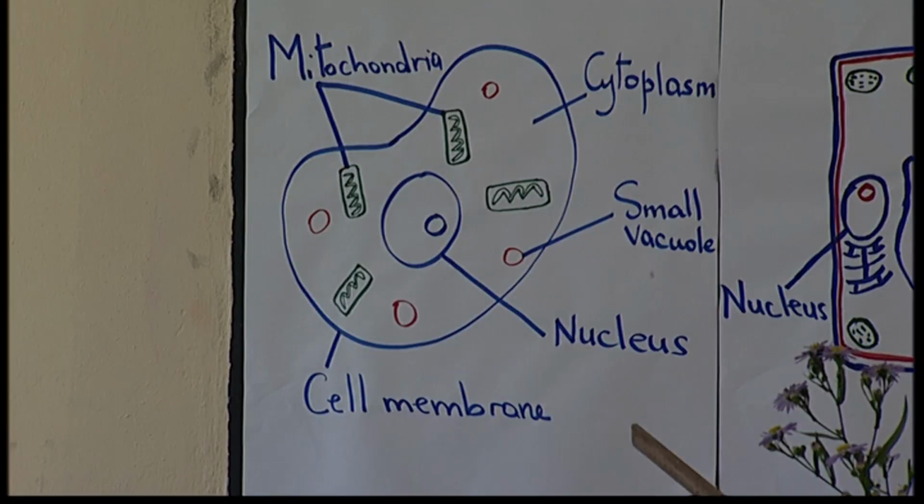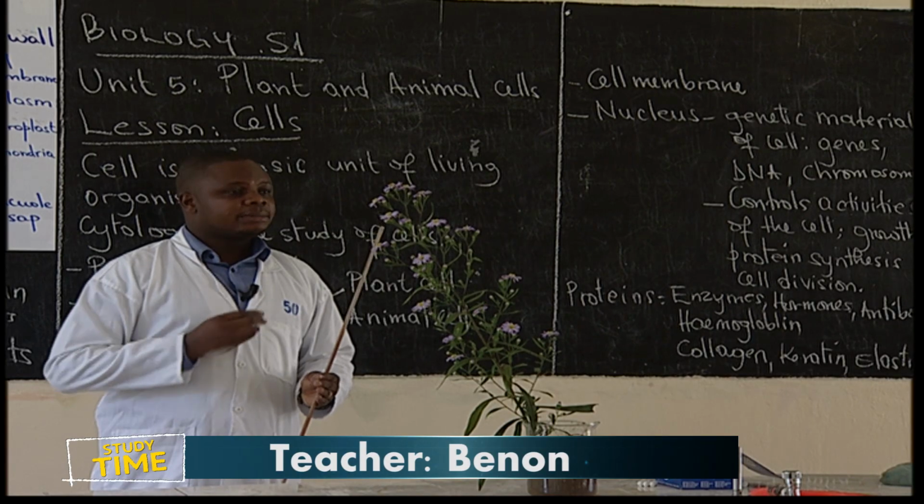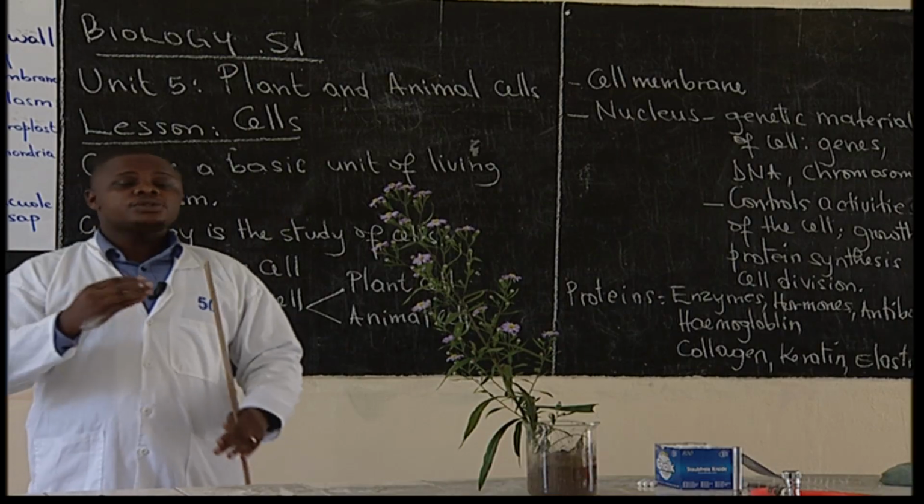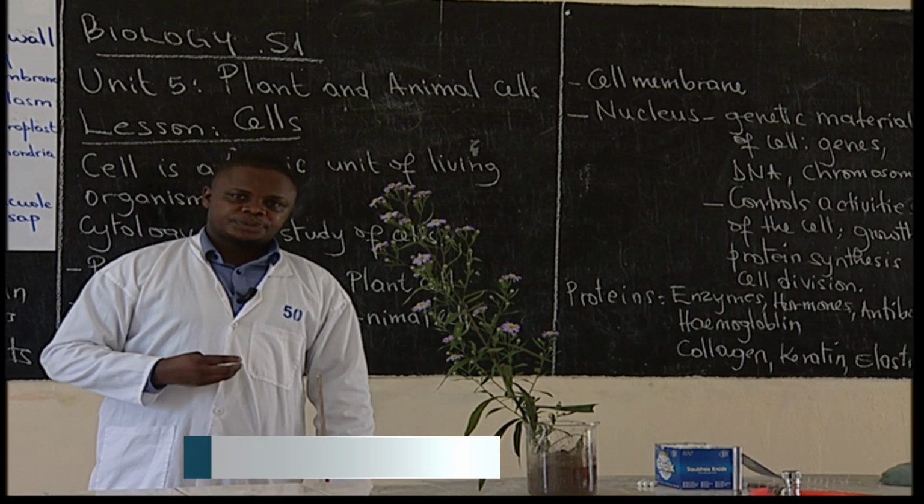We also have the small vacuole. The small vacuole you can see, those ones are very important in storing waste products to prevent other parts of the cell from being contaminated. Then in the vacuole, we can also find nutrients there.